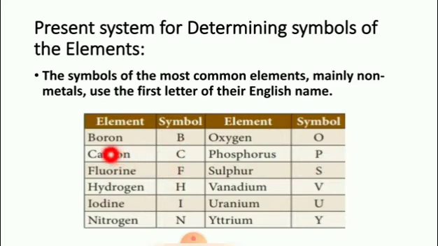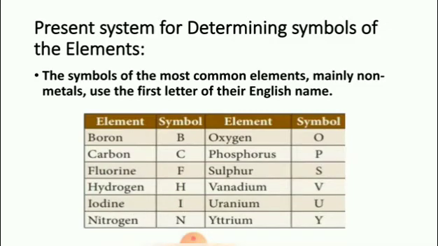For example, boron, carbon, fluorine, hydrogen, iodine, nitrogen. The symbol of boron is B, C for carbon, F for fluorine, H for hydrogen, I for iodine, N for nitrogen. These are the first letters of these common elements.